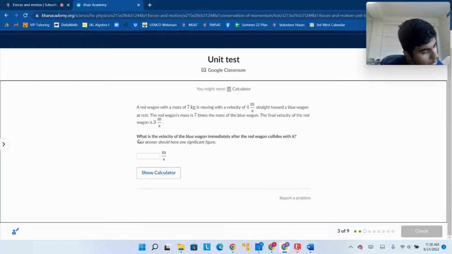Okay. What do we have here? I'm going to draw a little picture here, okay? So, there's a red wagon right here. Red wagon, that has a mass of 7 kilograms. And it's moving at 4 meters per second.